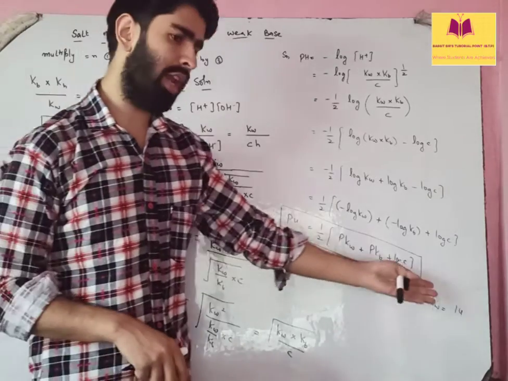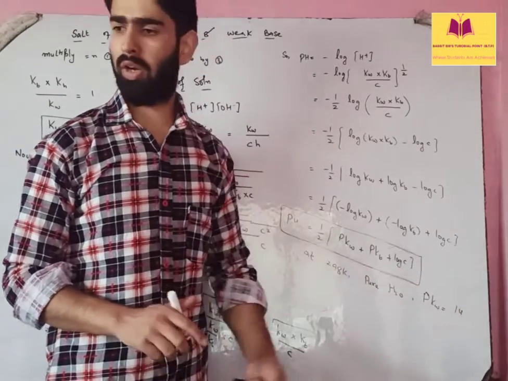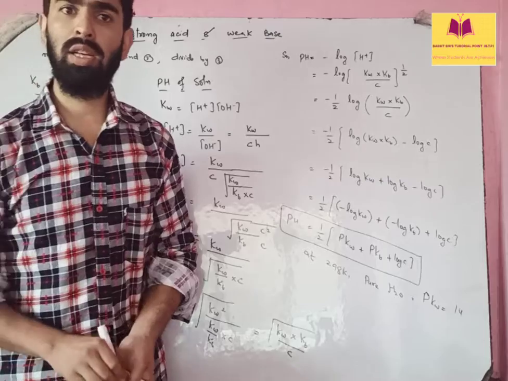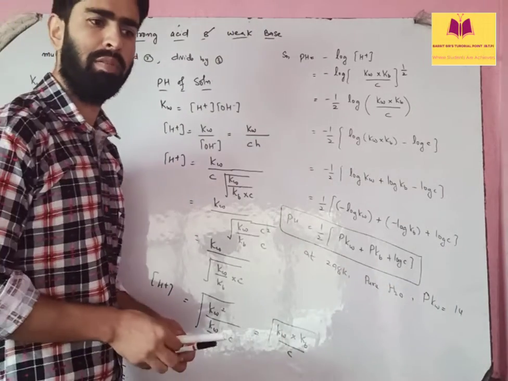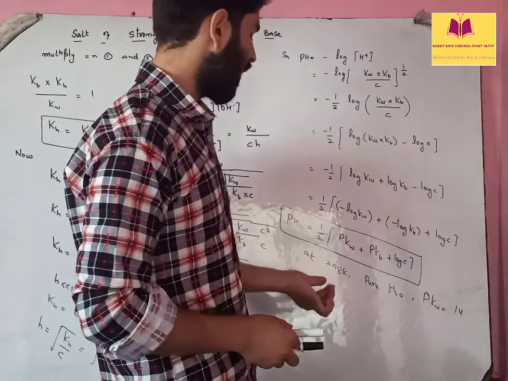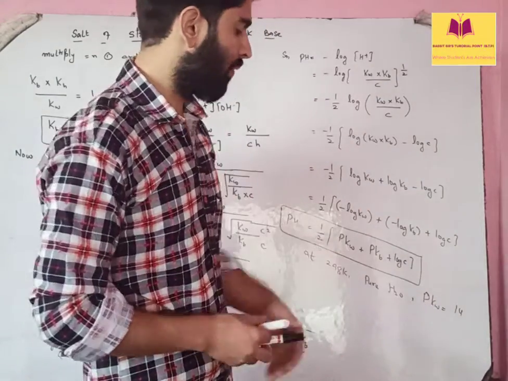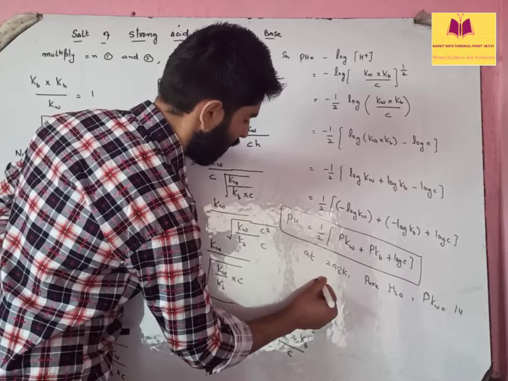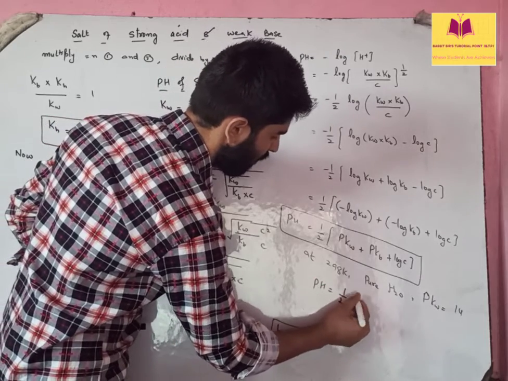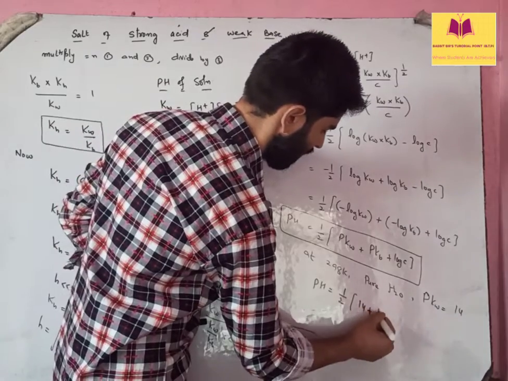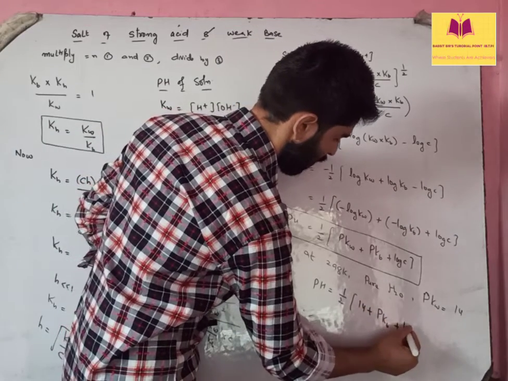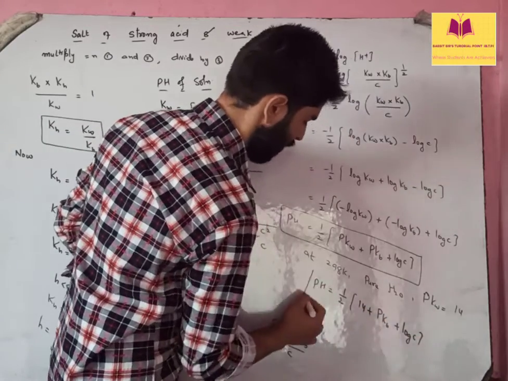We have done this in the ionic product of water. On increasing the temperature, the ionic product of water will increase, and on decreasing the temperature, it will decrease. But since we are taking 298 Kelvin, this will be 14. So pH can be written as 1 by 2, pKw, that's 14, plus pKb plus log C.